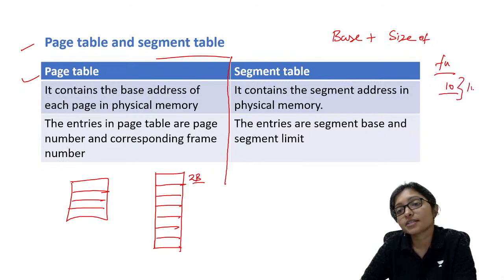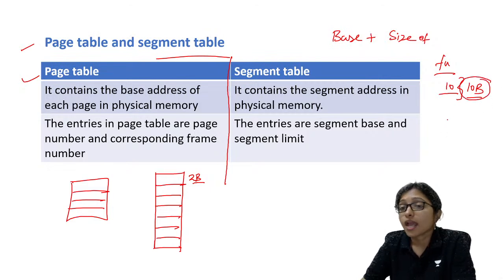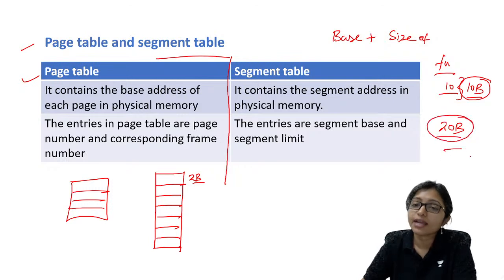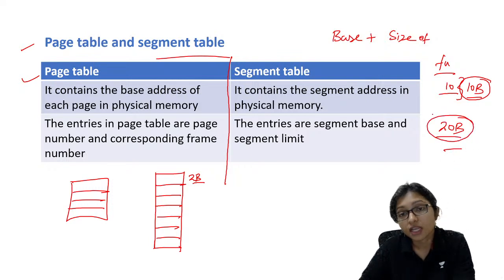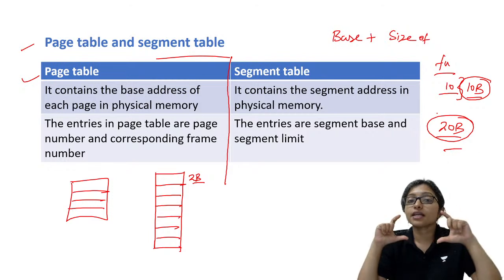So 10 lines means it will be 10 bytes. So I will allocate 10 bytes of space for segment 1. Another one requires maybe 20 bytes, so I will allocate 20 bytes for segment 2. It is depending on the segment.